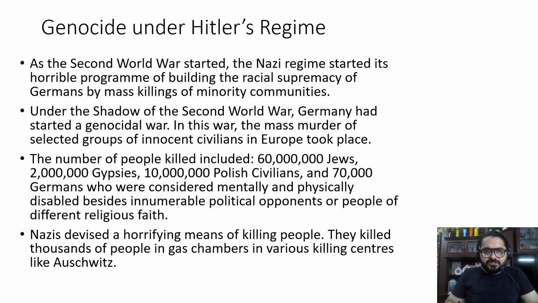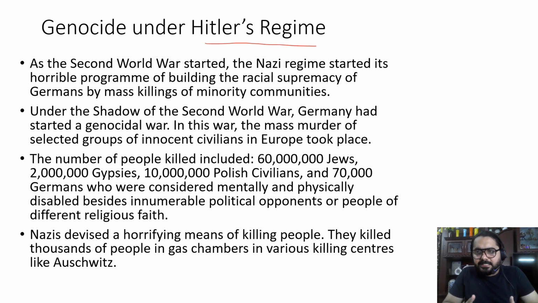Genocide under Hitler's regime. What is genocide? Genocide is a brutal phenomenon whereby one group tries to completely wipe out the other group because of differences in race, religion, community, etc. So one group tries to wipe out completely the other group because they belong to a different race or religion.